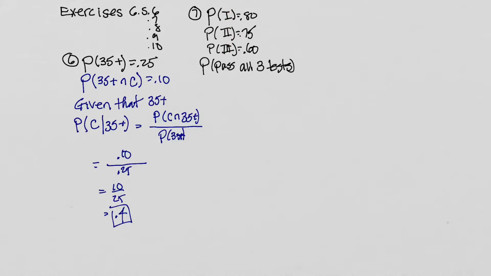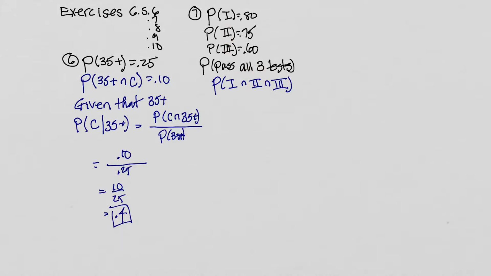To pass all 3 tests, what we need to do is to pass test 1 and test 2 and test 3. Now, as you can see, I'm writing everything out because it gives me a chance to let this evolve instead of just trying to jump to a number. It's common to want to jump to a number, but I'm going to try not to do that. What I want to do is just start with what I'm asked, how do I get there, and then write all of what I want in terms of the information that I'm given.